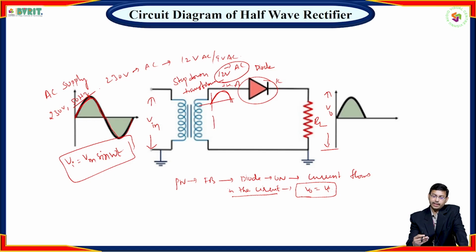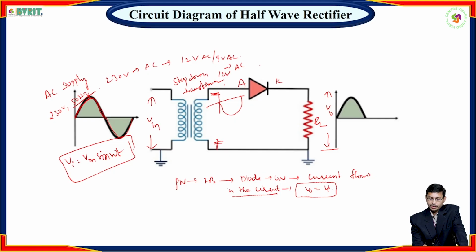For the negative half cycle, if you apply the negative half cycle here, the anode is connected to negative and the cathode is connected to positive, hence the PN junction diode is reverse biased.